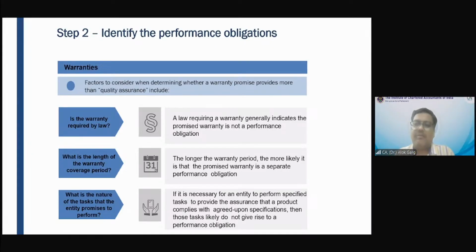Have you ever purchased a mobile phone? Yes, sir. Which mobile phone have you purchased? Samsung. What is the price of that mobile phone? 19,000. And have you got any warranty? 1 year warranty probably you got? Yes, sir. There is an option also. You can purchase extended warranty also.